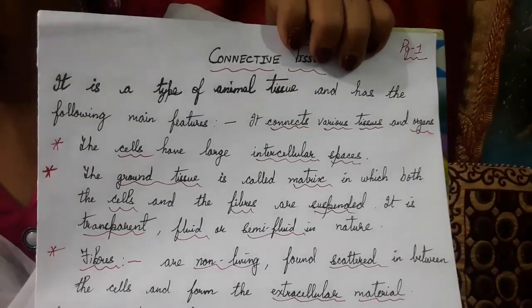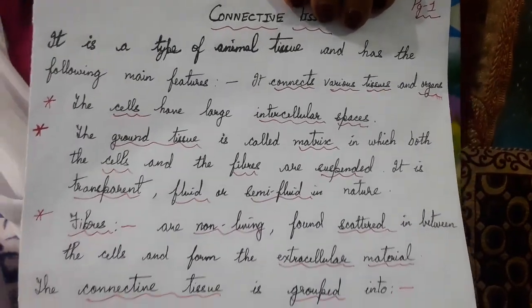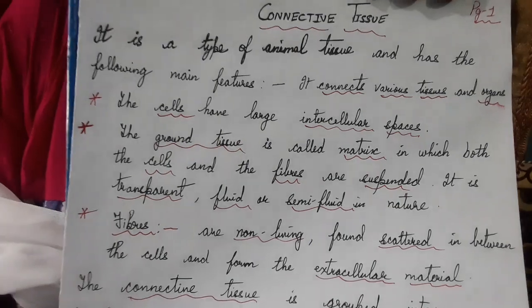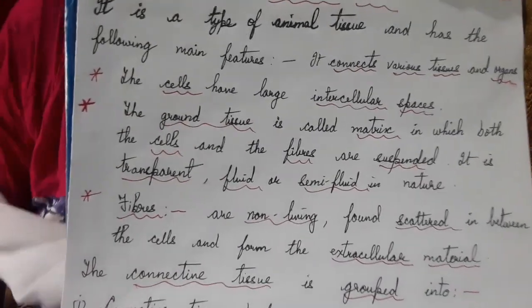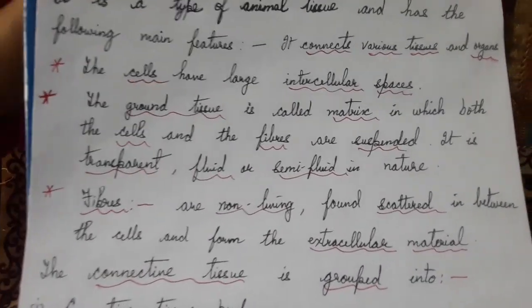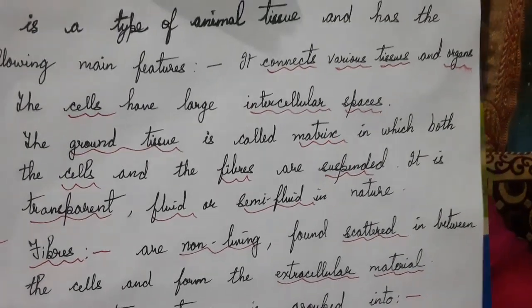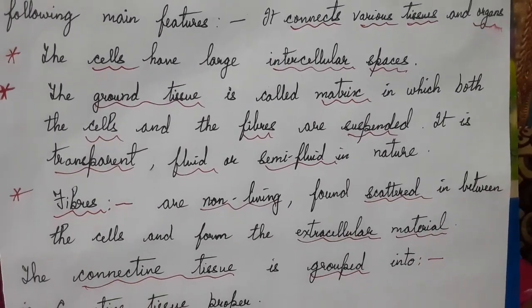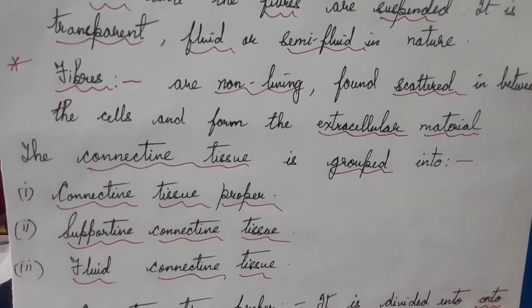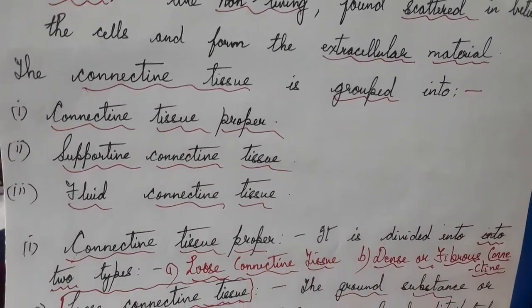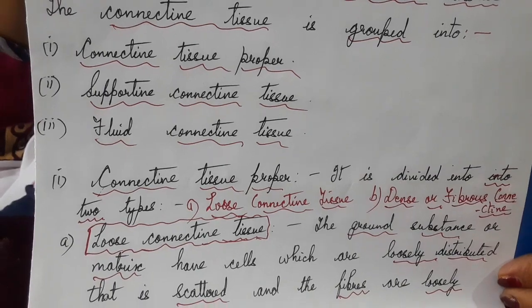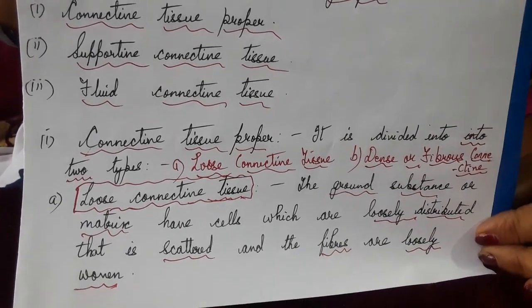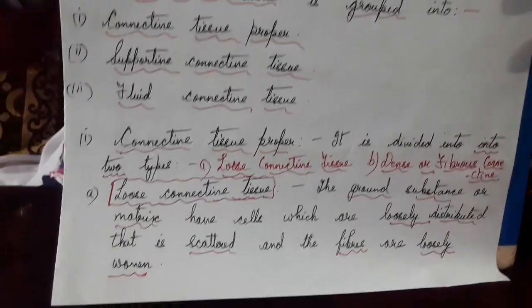These are the connective tissue, made up of cells. The matrix can be fluid, semi-fluid, or gelatinous.